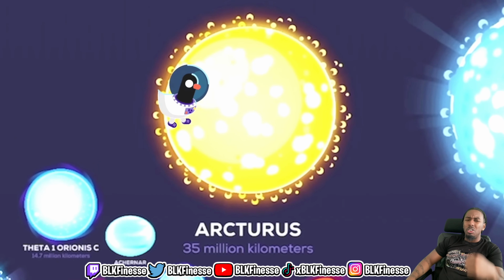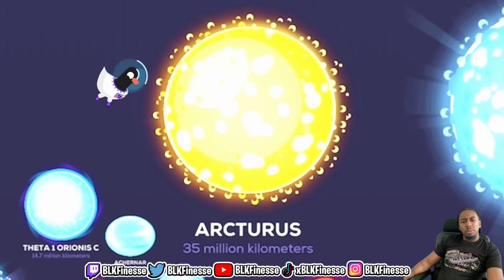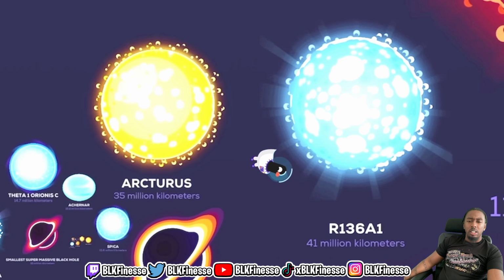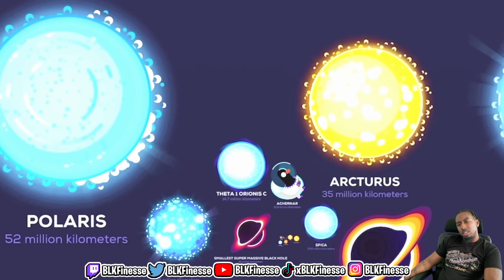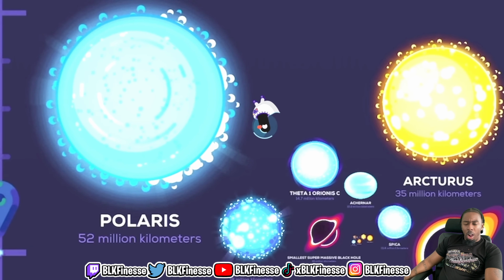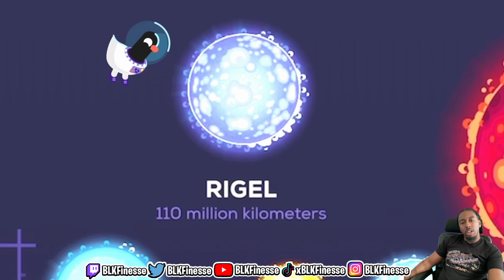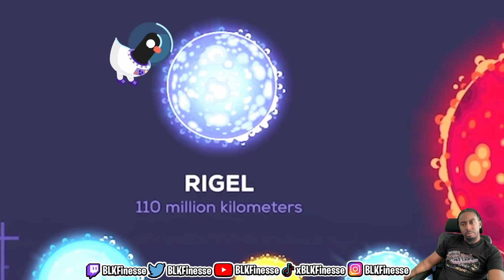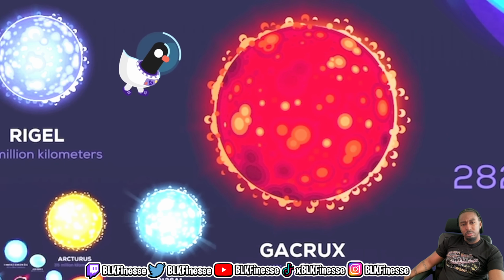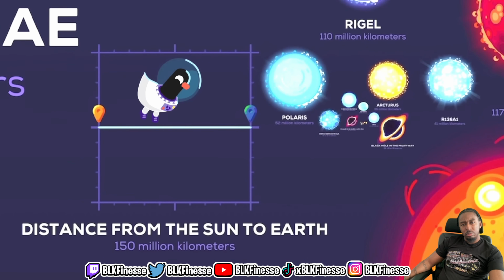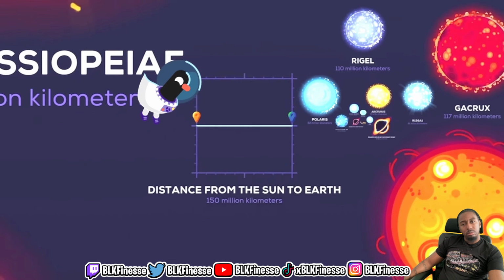Arcturus, 35 million kilometers, a bright orange star in the northern sky. R136, 41 million kilometers, is 300 times more massive than our Sun. Polaris, 52 million kilometers, also known as the North Star. Rigel, 110 million kilometers, a blue supergiant star. Gacrux, 117 million kilometers, the red giant closest to Earth. Distance from the Sun to Earth, 150 million kilometers.